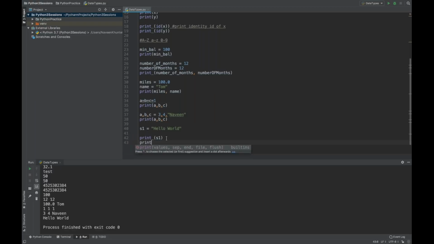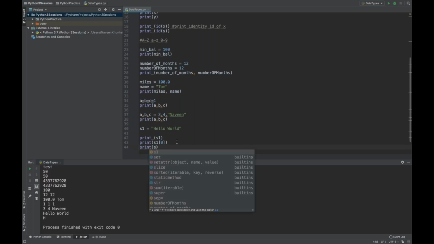Then, some very interesting methods are there. If you write print s1 and simply 0, s1[0], it will print the first character of the string. Automatically, you don't need to write a character array or something like this. Inbuilt functions are available, so you can use s1[0] directly. If you run it, it will print h over here.